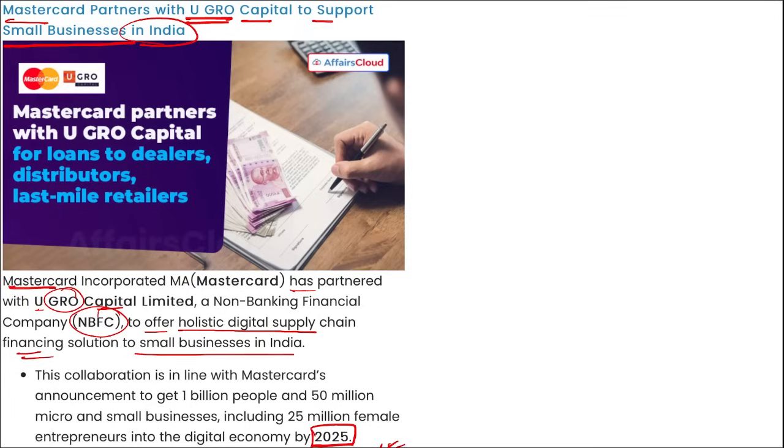So MasterCard partnered with UGRO Capital to support small businesses in India. If we talk about UGRO Capital, who is the vice chairman and managing director here? Sachindra Nath. Headquarter is in Mumbai, Maharashtra.